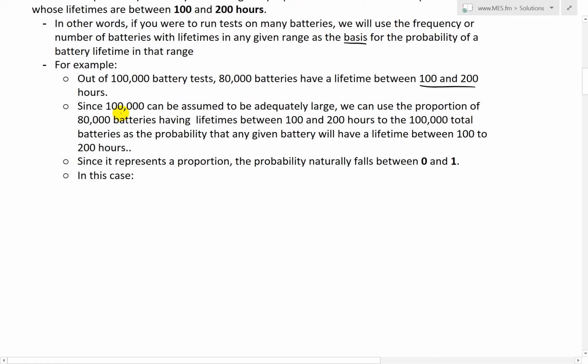And again, this seems reasonably big. We can use the proportion of 80,000 batteries having lifetimes between 100 and 200 hours to the total 100,000 batteries as a probability. So again, we're going to use the proportion, and we're going to consider it as the probability that any given battery would have a lifetime between 100 and 200 hours.